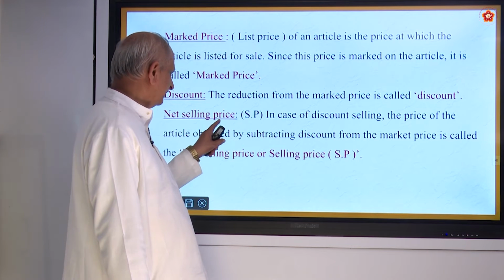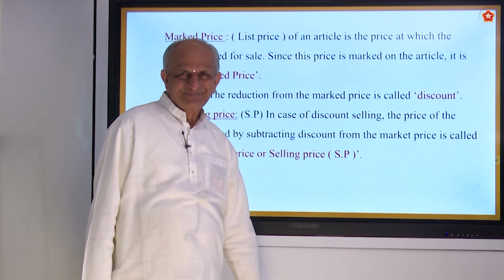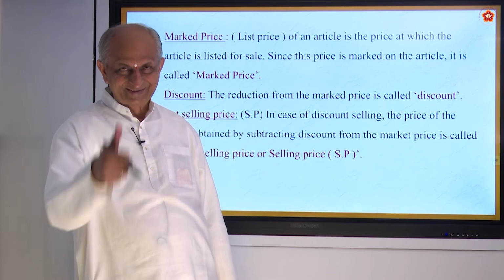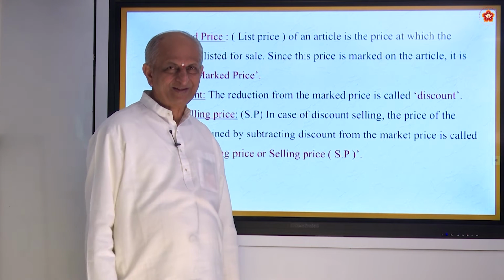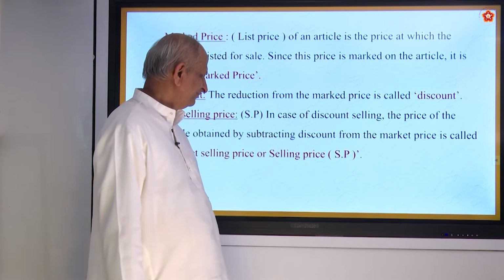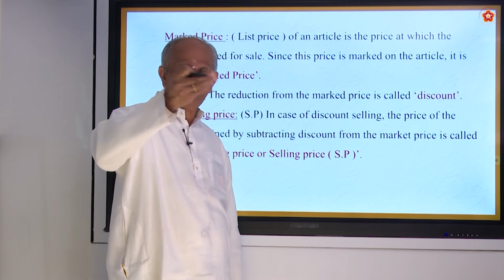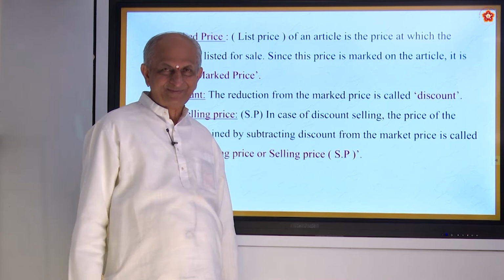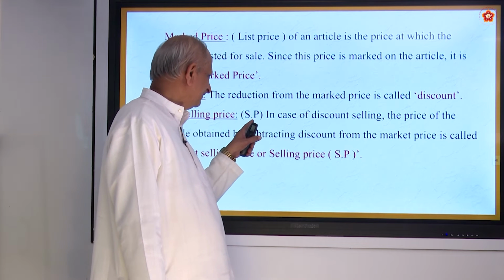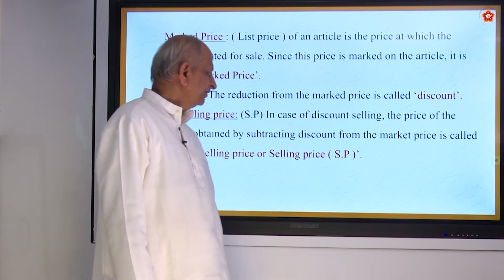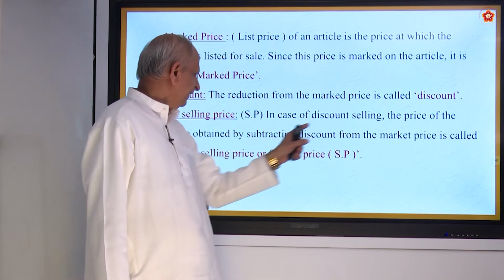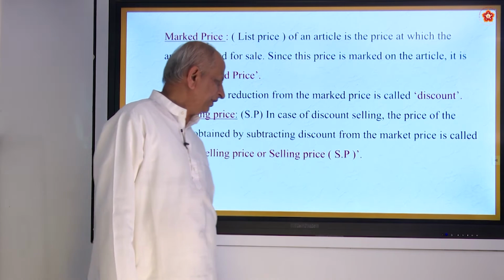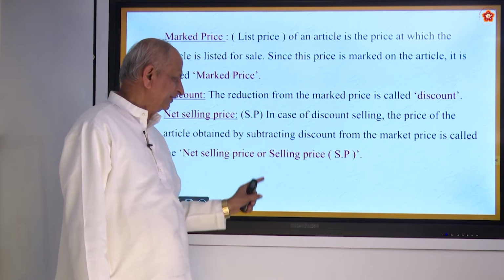Now comes selling price, SP. SP stands for something else also. Do you know what is SP? Yes, for police also they use the word SP. Superintendent of Police we call. And SP means he will be in charge of the whole district. All policemen will be under the control of that SP. But here it is not that. Here it is selling price. So in case of discount selling, the price of the article obtained by subtracting the discount from the market price is called net selling price or selling price.